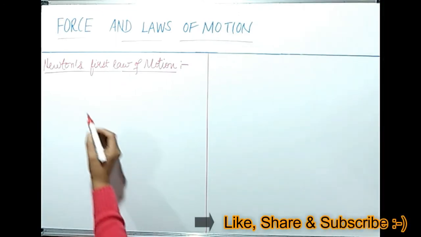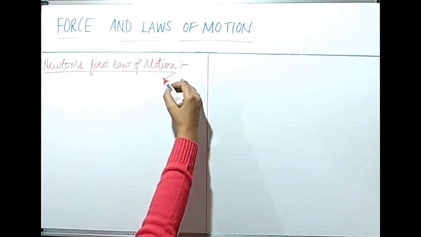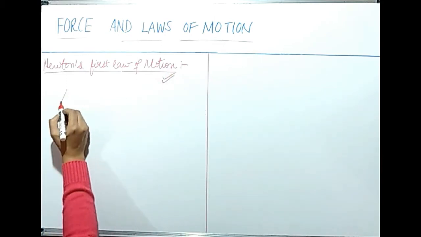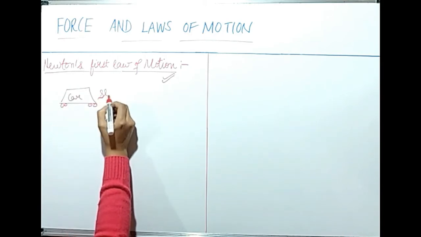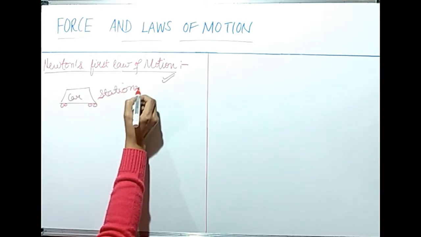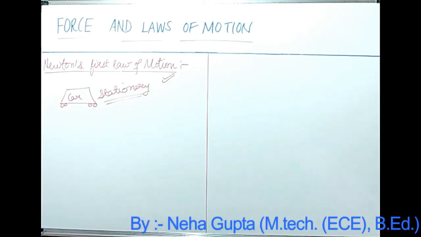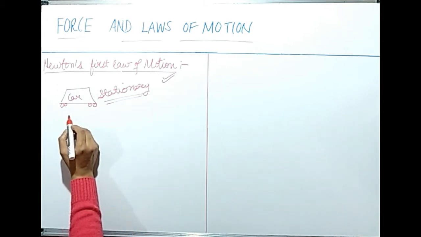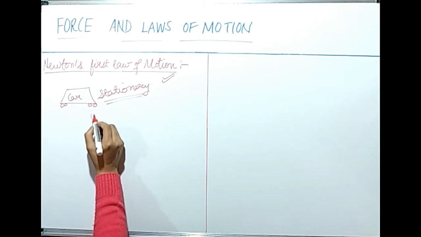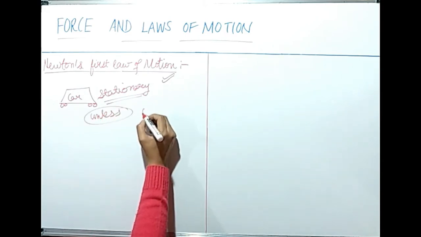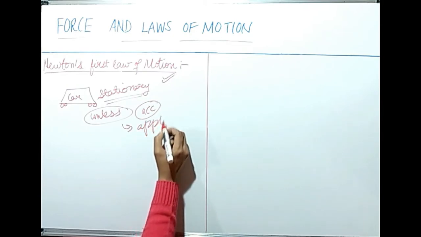Let's discuss a few examples of Newton's first law of motion, and then after that we will come to the statement of the first law of motion. Let's say there is a car and initially the car is stationary. At present the car is not moving. And this car will not move unless the driver presses the accelerator, unless the driver applies some force.